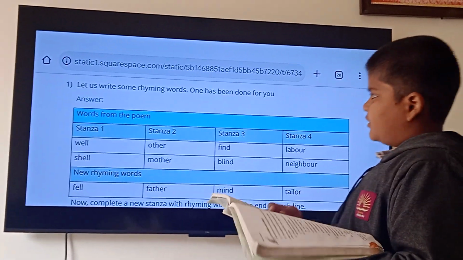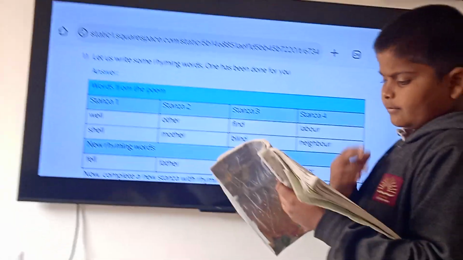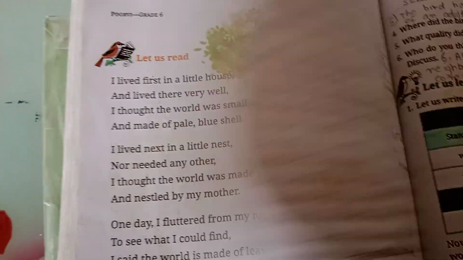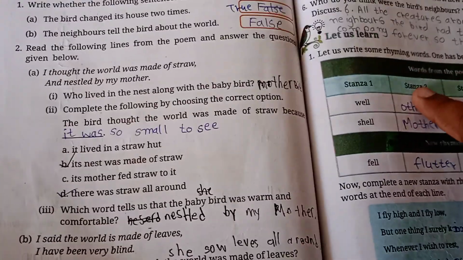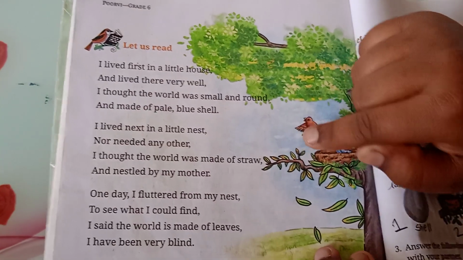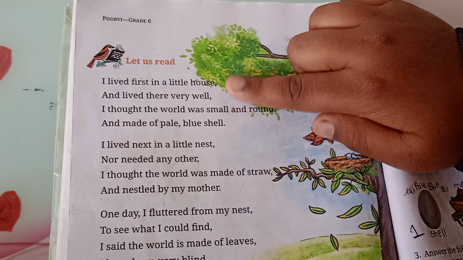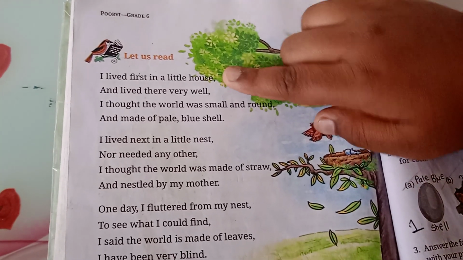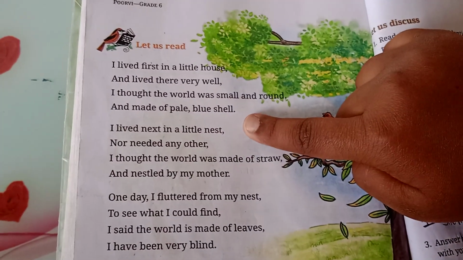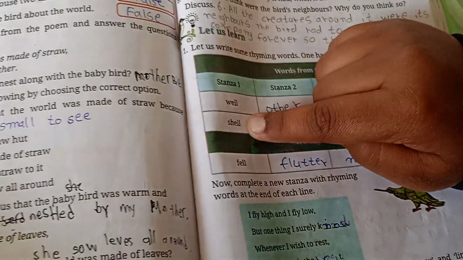Then let us learn about rhyming words. In the poem, it is given like stanza 1, stanza 2, stanza 3 and stanza 4. Like house, there is no rhyming word for this. Well and shell are rhyming words. So in the first stanza, well and shell are rhyming words.